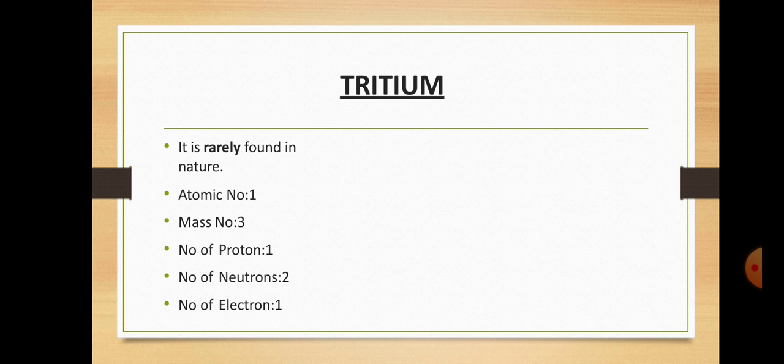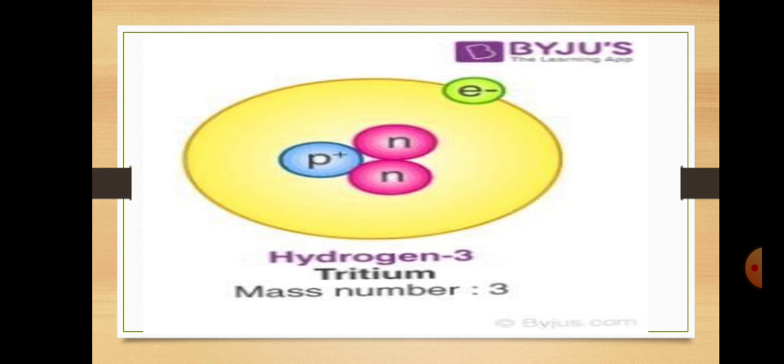Then we discuss tritium. Tritium is rarely found in nature. Atomic number is 1 in all three isotopes. You can see that they have the same atomic number, but the difference here is the mass number. Mass number is 3, number of protons 1, number of neutrons 2, and number of electrons 1. You can see on your screen that hydrogen 3 has mass number 3, meaning 1 proton and 2 neutrons, so 1 plus 2 is equal to 3. So tritium has mass number 3.